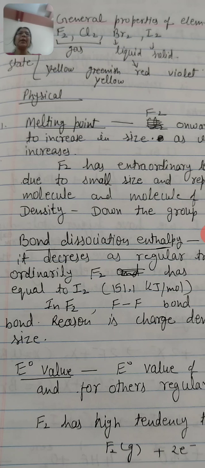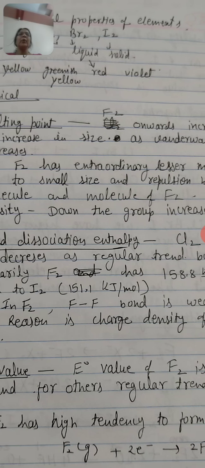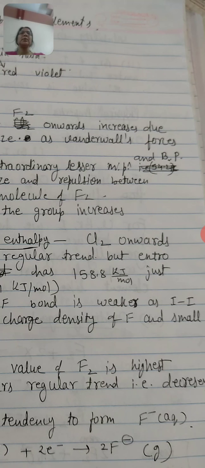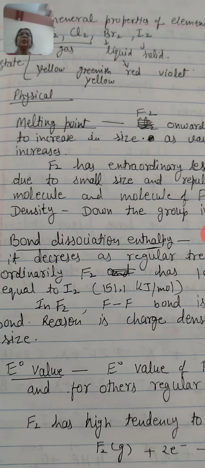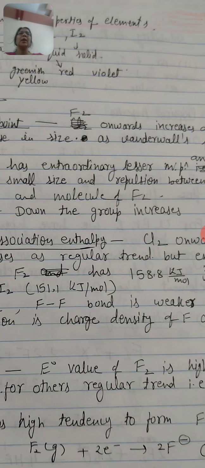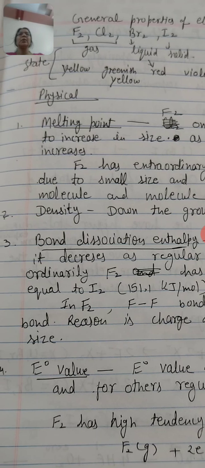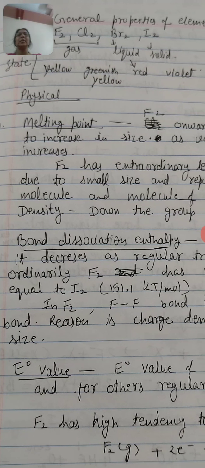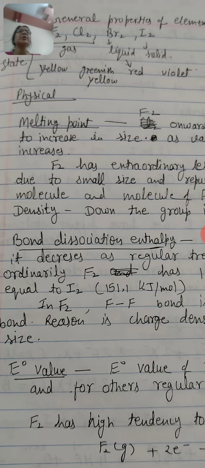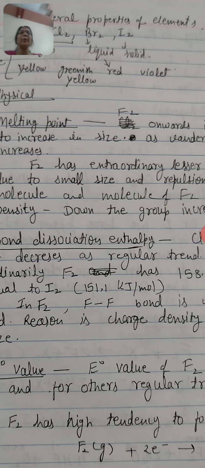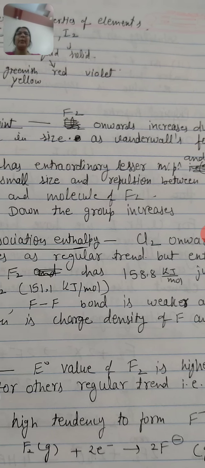Next property is the melting point. From fluorine onwards, melting point increases due to increase in size. As van der Waals forces increase, the melting point also increases. F2 has an extraordinarily lesser melting point and boiling point.